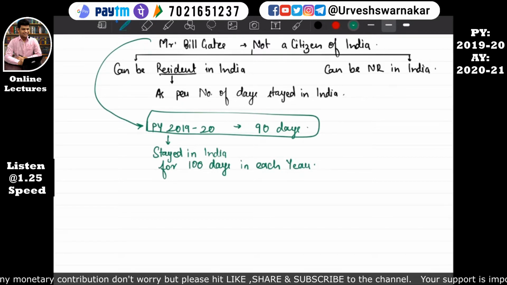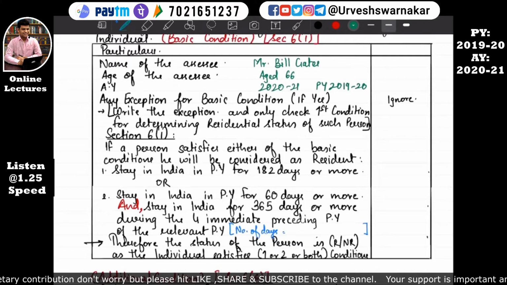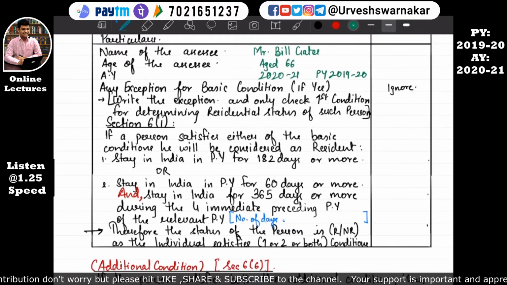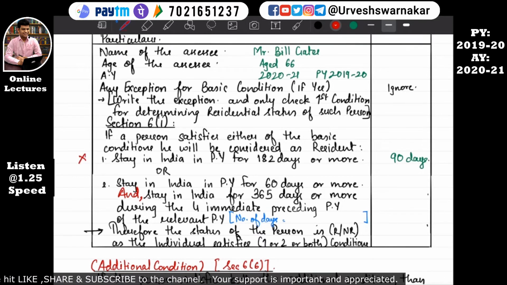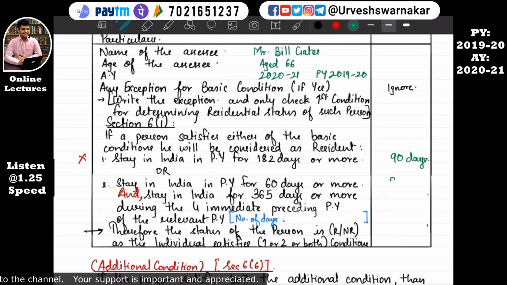So let's move on to our format. Here we'll write he has stayed in India for 90 days in the previous year. So our first basic condition is not satisfied. Now we'll move on to our second basic condition, which says stays in India in previous year for 60 days or more. Whether he has stayed in India for 60 days or more, yes. So our second basic condition's first part is satisfied, and I'll put a tick over there.